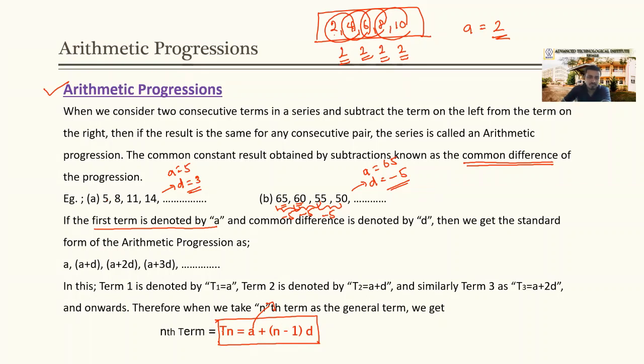n minus 1 we know, right? If we need to find the seventh term, n is 7, so n minus 1 is 7 minus 1, into d. d is the common difference. Term on the left needs to be subtracted from the term on the right.